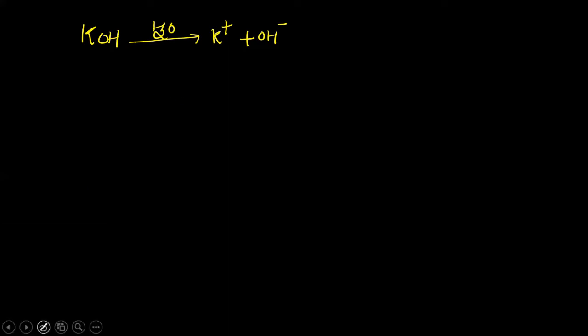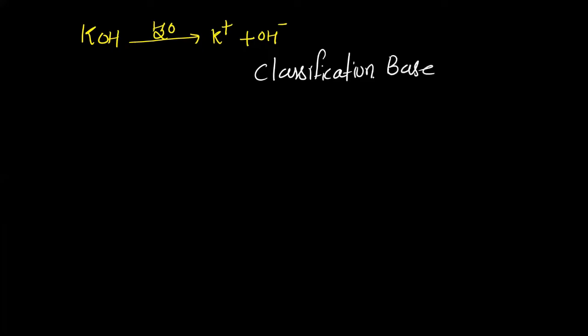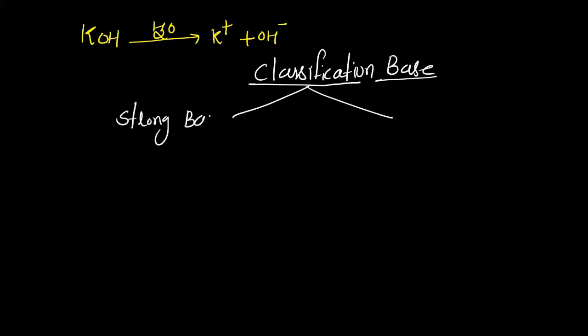Next, we'll see about the classification of base. See how we have classified acid based on their strength as strong acid and weak acid. Similarly, base can also be classified into strong base as well as weak base.